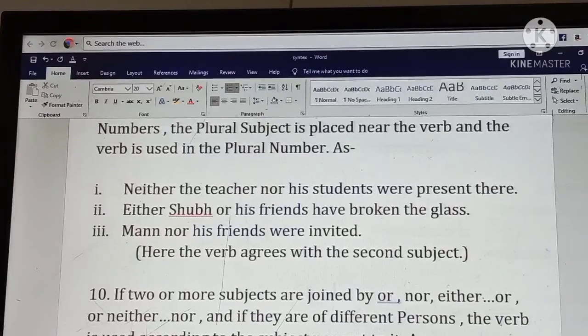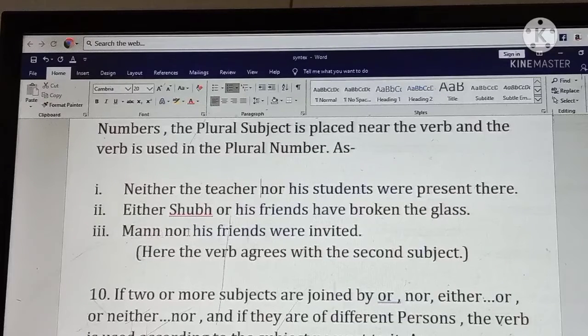Either Shubh or his friends have broken the glass. Here the verb have agrees with the nearest subject. Which subject is nearest here? Shubh or his friends. His friends is nearest here. His friends means more than one friend. That is why the verb agrees with have.